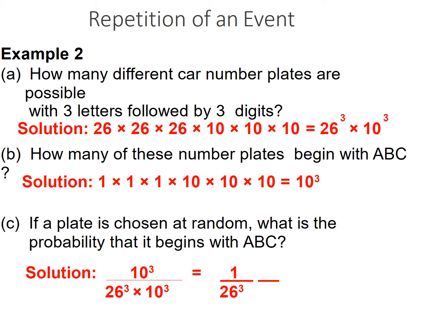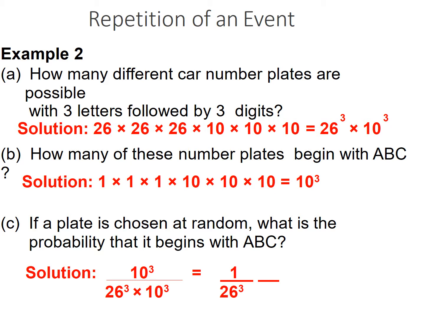So how many of these number plates begin with A, B, C? You are given a defined prefix, A, B, C. What are the different combinations? In investigations, sometimes you will remember, the police will ask what the 3 letters are. The witness will say, I can remember only the 3 letters, so that they can narrow down the investigation path. So with the 3 letters fixed, how many combinations? Only 1000 numbers, because 1 by 1 by 1 multiplied by 10 by 10 by 10, 10 to the power 3.